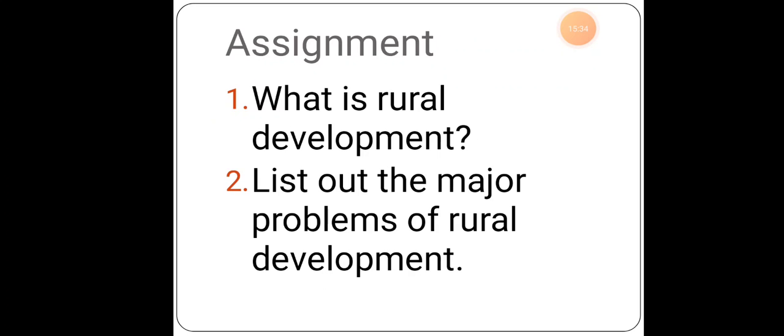Okay, so the assignment part: what is rural development? List out the major problems of rural development.